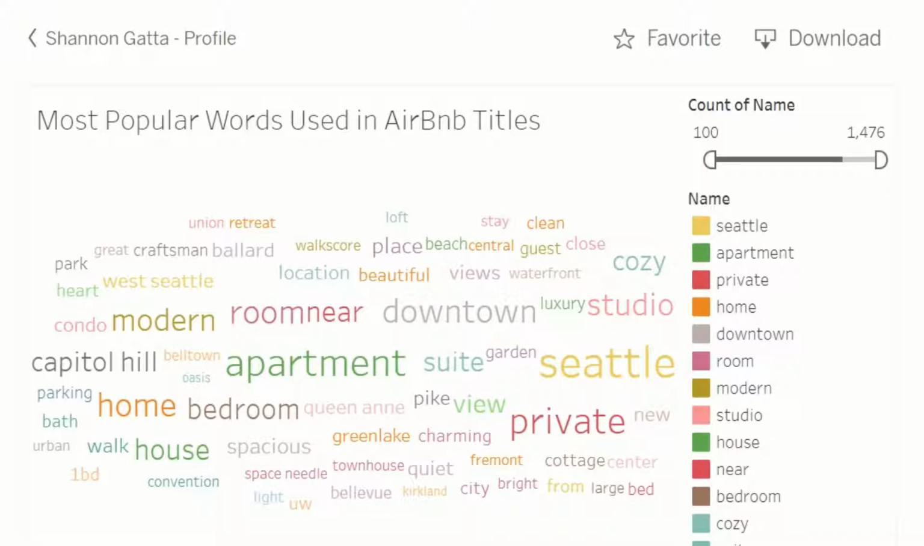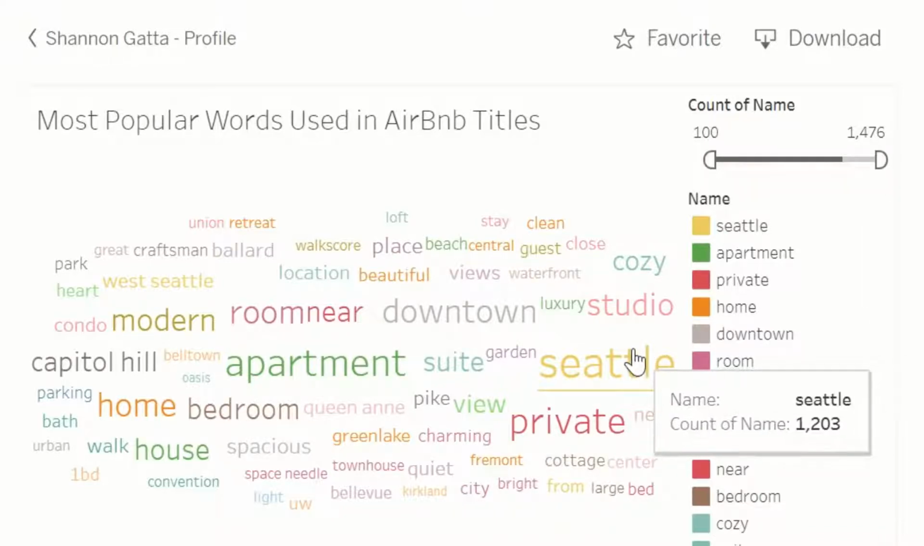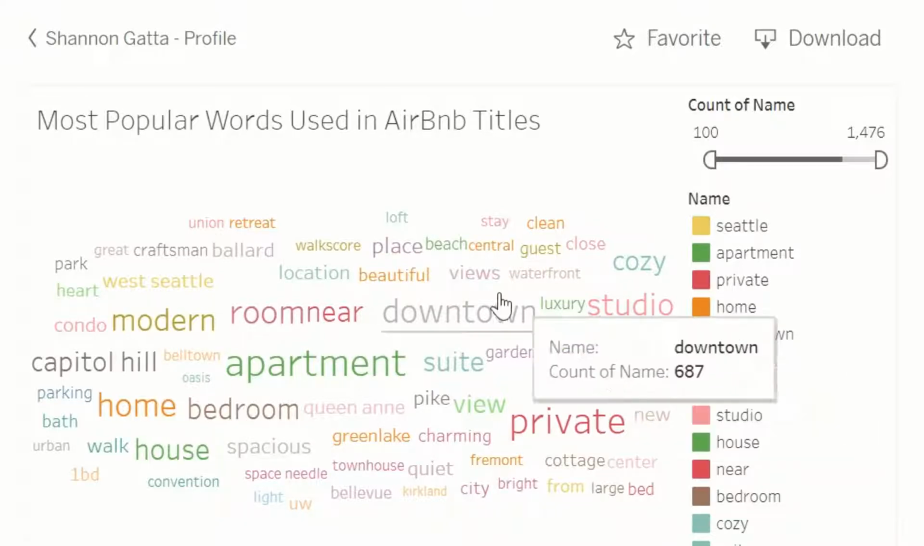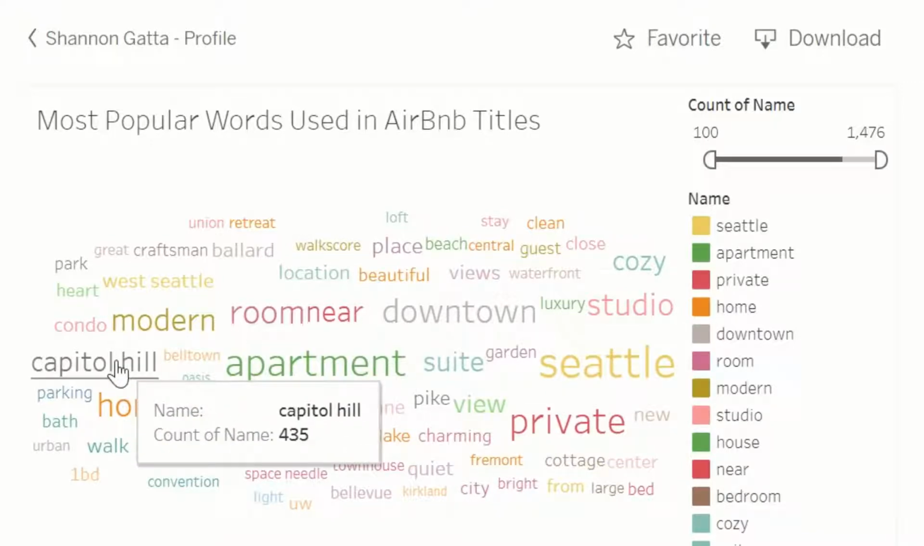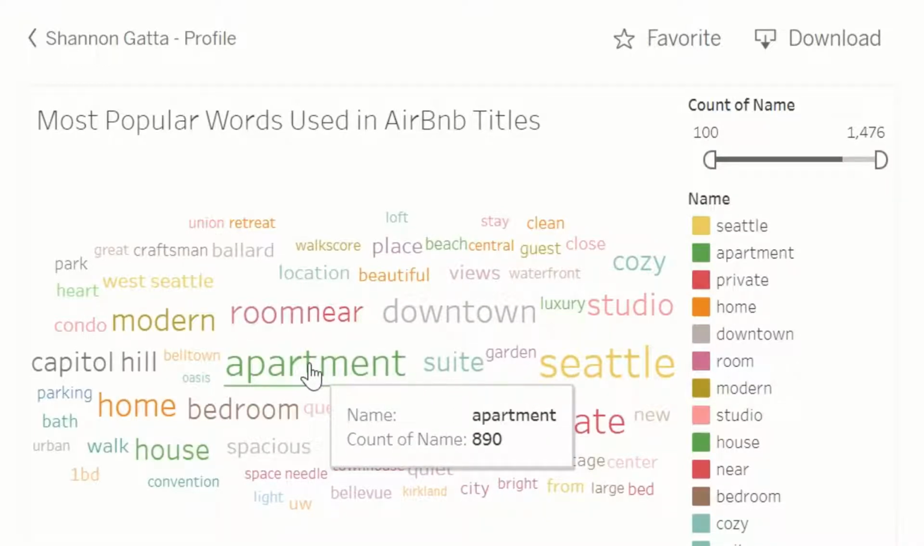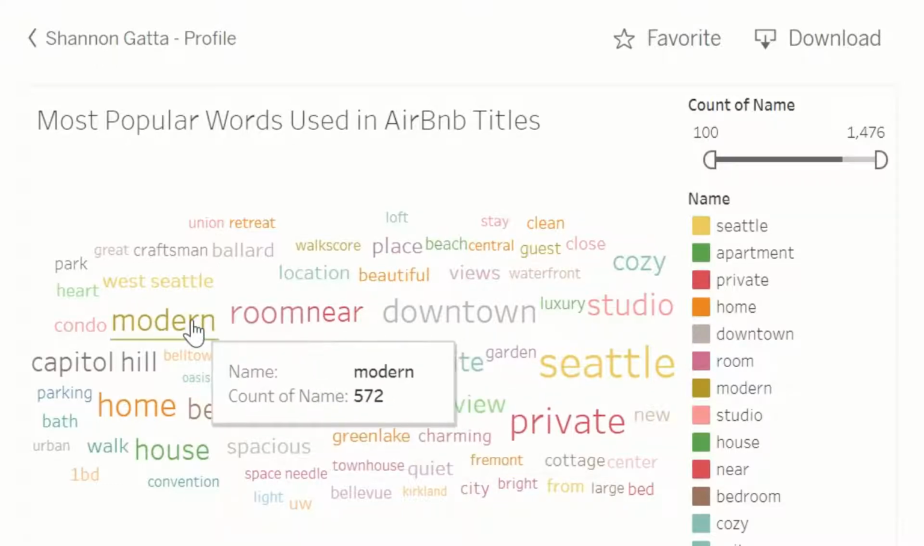The most popular word was Seattle, showing up 1,203 times. The most popular neighborhood to stay in or near was downtown, showing up 687 times. Capitol Hill came in second at 435 times as the most popular neighborhood to stay in. The type of living arrangement was a popular word to include as well, with apartment style being the most popular, in 890 titles. For aesthetic, modern was the most popular, with that word being included 572 times.